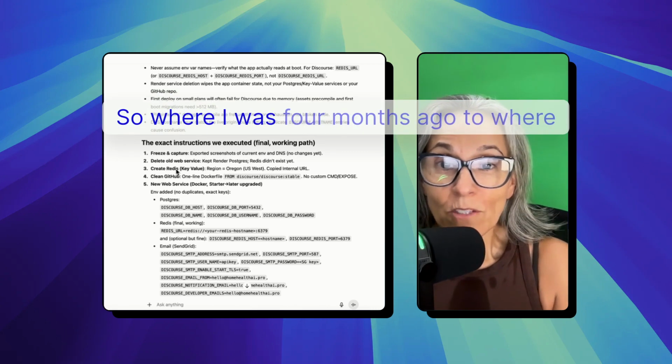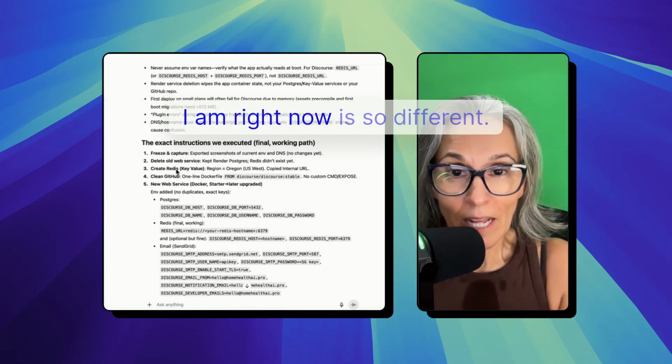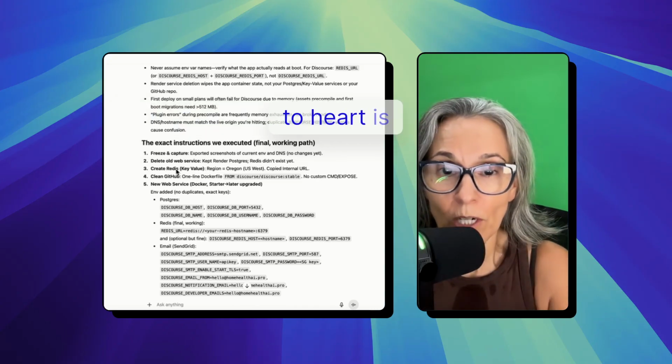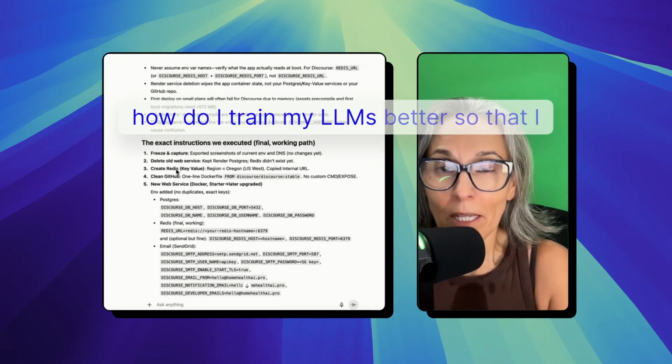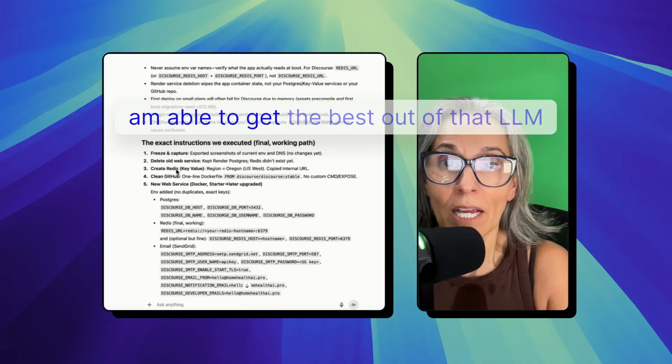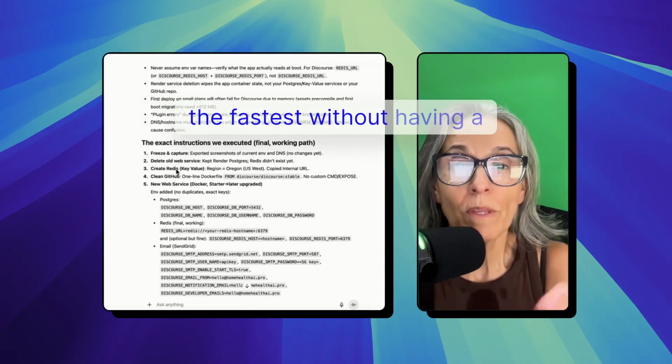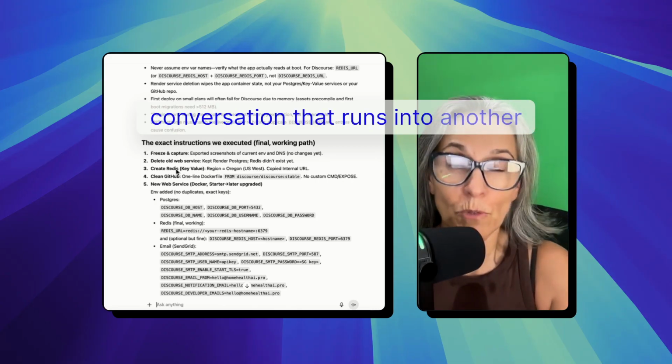Where I was 4 months ago to where I am right now is so different. And one of the things that I have taken to heart is, how do I train my LLMs better so that I am able to get the best out of that LLM the fastest, without having a conversation that runs into another conversation?